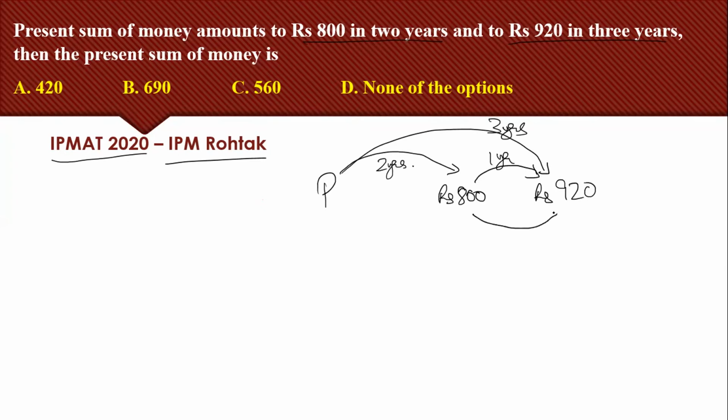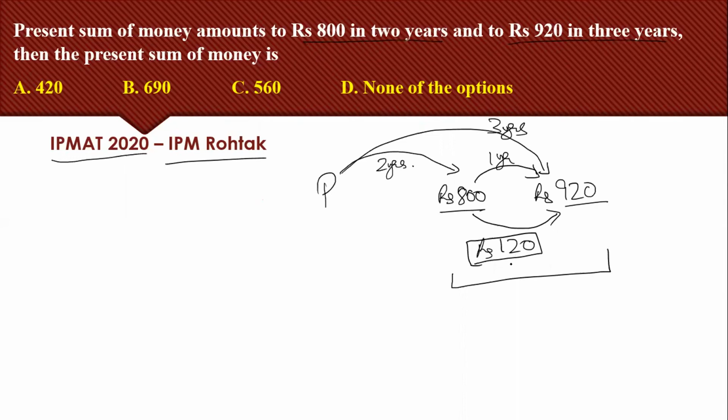We have got 120 rupees as the interest. When I'm talking about this particular case, I'm assuming 800 as the principal and 920 as the amount, so accordingly 120 will be my interest. By investing 800 rupees for 1 year, the person has earned 120 rupees as interest.